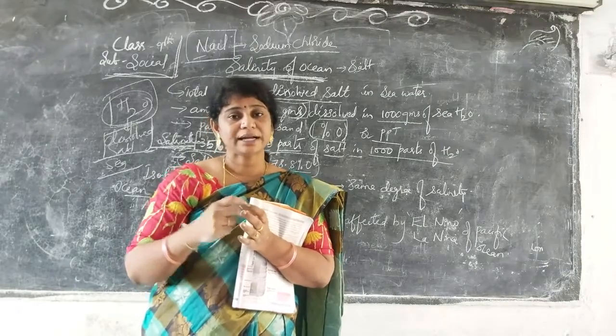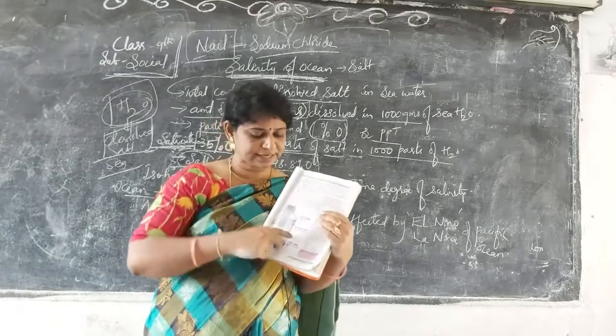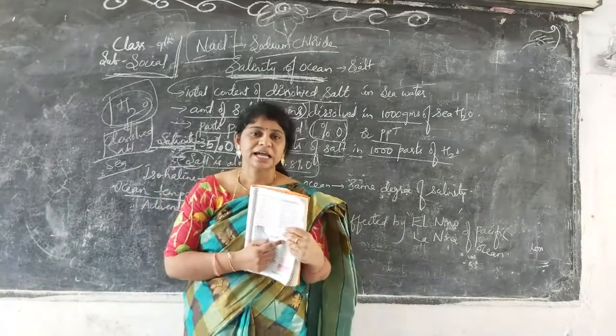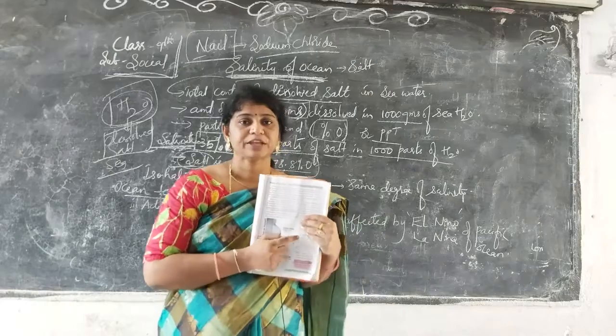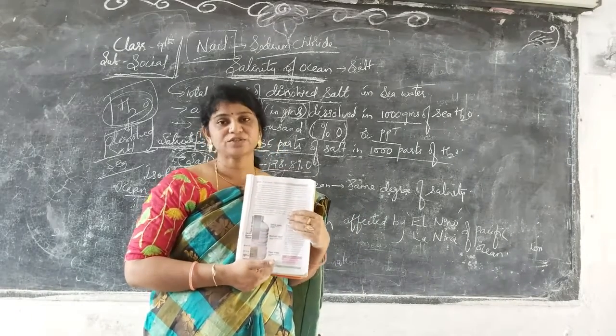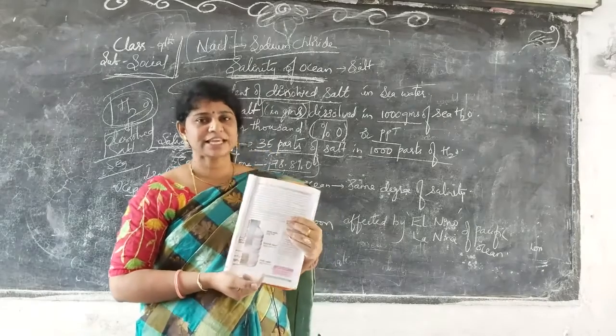In completely fresh water there is a complete decrease in salinity. In the sea there is a large amount of salinity, in brackish water a little bit of salinity, and in fresh water very little salinity is seen.